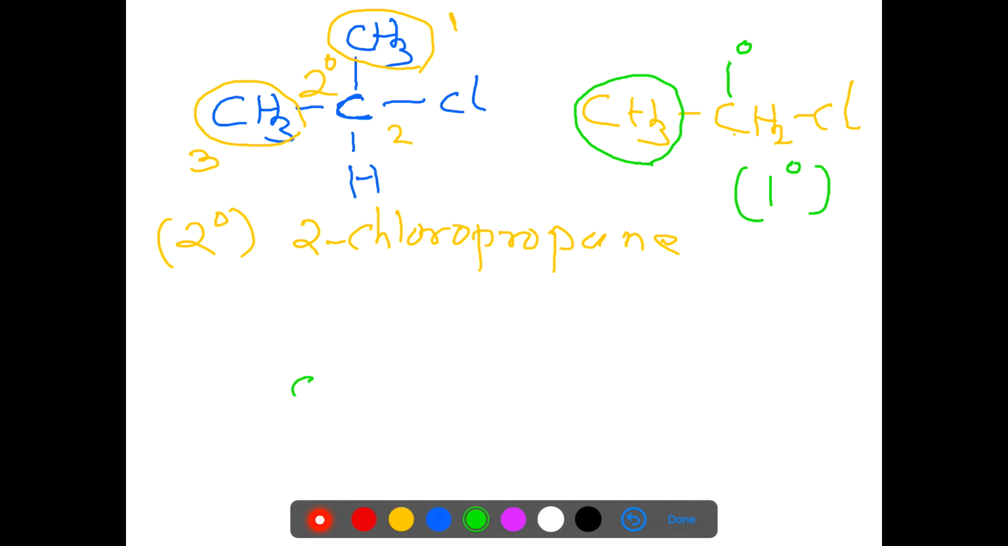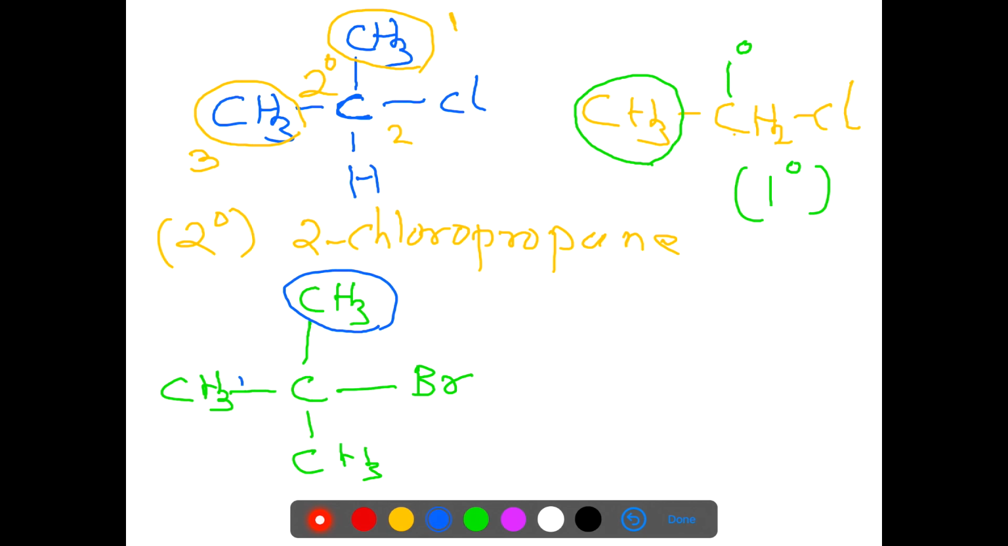Now we come to third type of compound, CH3, Br. We find that in this compound, carbon is attached to three different alkyl groups. The carbon which is attached to three other carbon atoms is known as tertiary carbon. Therefore, this compound comes under the category of tertiary alkyl halide.